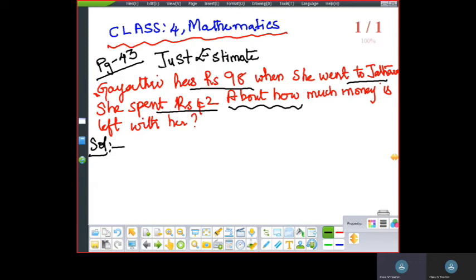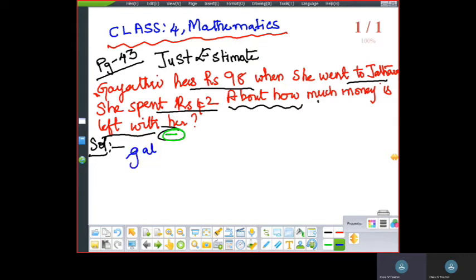So about how much money is left? Left means subtraction. Yes or no? Left means subtraction. You understood the question? So let us write the steps now.